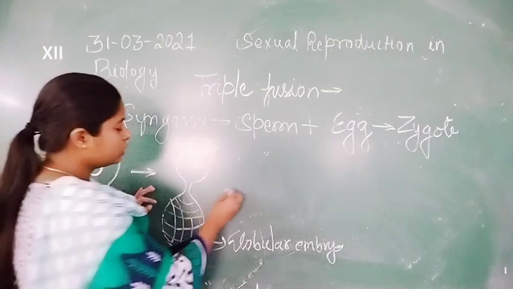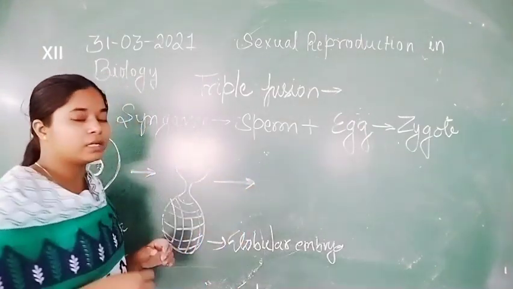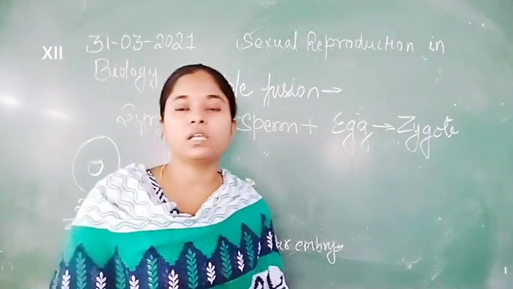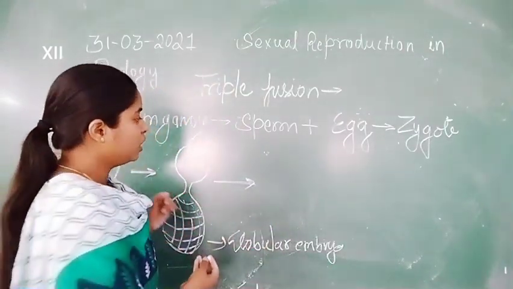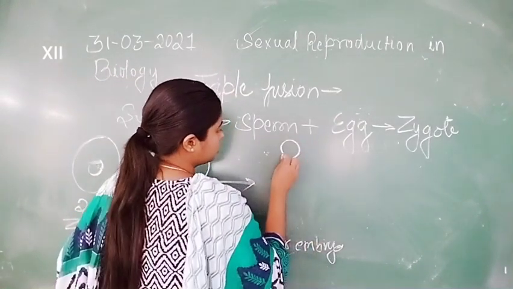Now the globular embryo again undergoes multiple divisions, or mitosis, to form the heart-shaped structure.